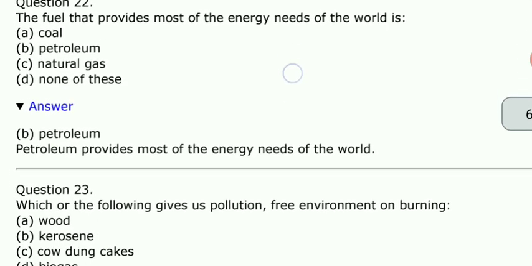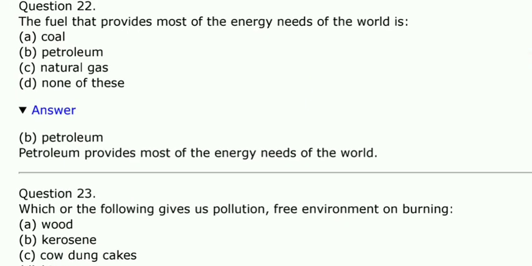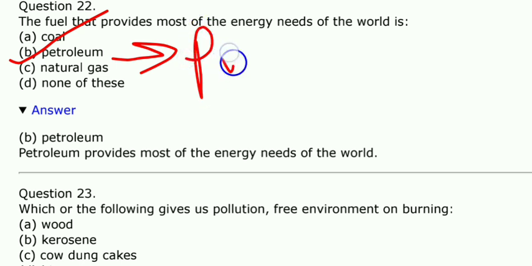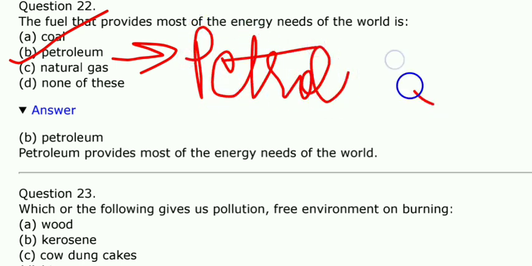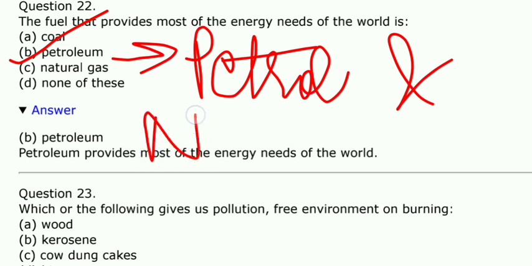Okay, let's go. The fuel that produces most of the energy needs of the world is coal, petroleum, natural gas, or none of these above. You all must be knowing the answer is petroleum. Why petroleum? Because petroleum gives us petrol also and natural gas also, and petroleum is also used to make petrochemicals, right? Petrochemicals are the important constituents that are generated when we do fractional distillation of the petroleum.